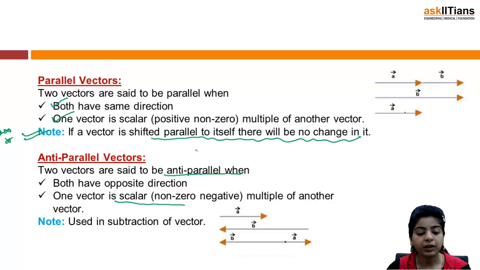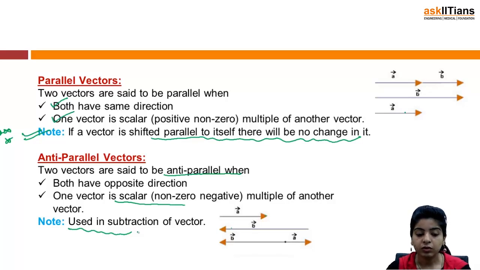So what exactly is the difference between parallel and anti-parallel vectors? In parallel vectors, you need to have the vectors in the same direction. Like in the figure, you can see this is my A, this is my B. So the directions are opposite and one vector is a scalar multiple of another vector which is non-zero negative. And the concept of anti-parallel vectors is applied in subtraction of vectors. We'll be discussing the subtraction of vectors later. So this is where this concept is used.